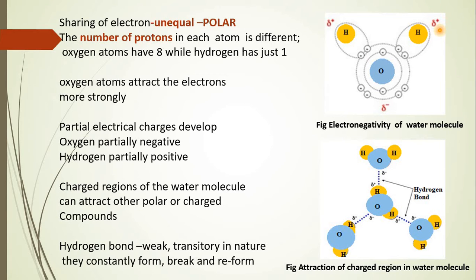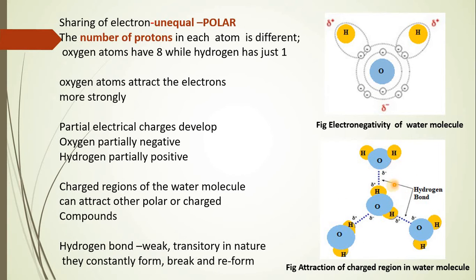So these slight positive and negative charges are called delta positive and delta negative charges, and these are defined as the electronegativity property of the molecule. Now the charged region of the water molecule can attract any other polar or charged molecules, which has been shown in this diagram.